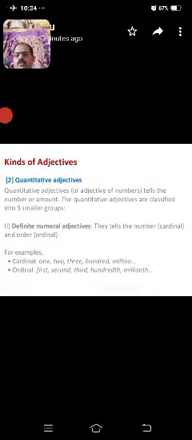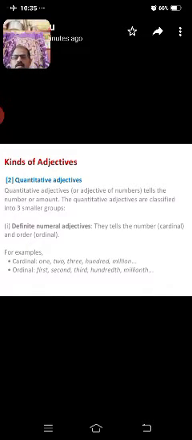Now, quantitative adjectives. Quantitative adjectives are adjectives of numbers. Quantitative means they tell the number or amount. The quantitative adjectives are classified into three smaller groups.